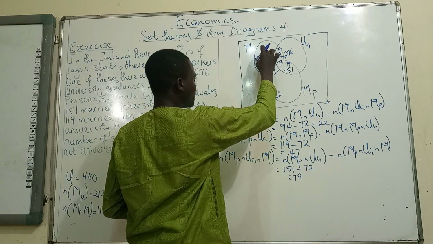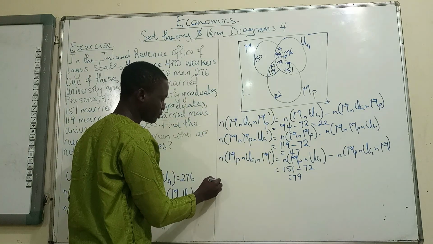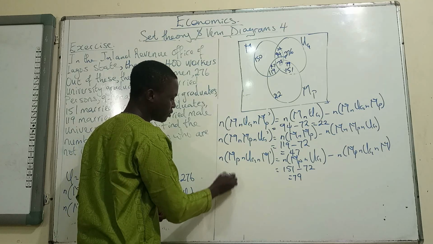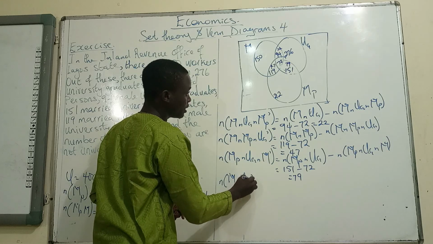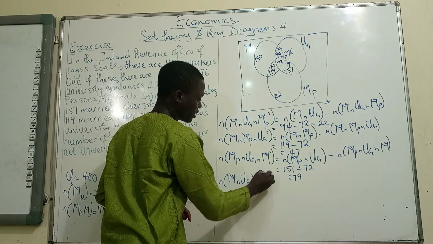So how do we denote that in the first place? That's going to be cardinality of M, which represents men, intersection UG prime, intersection MP prime.